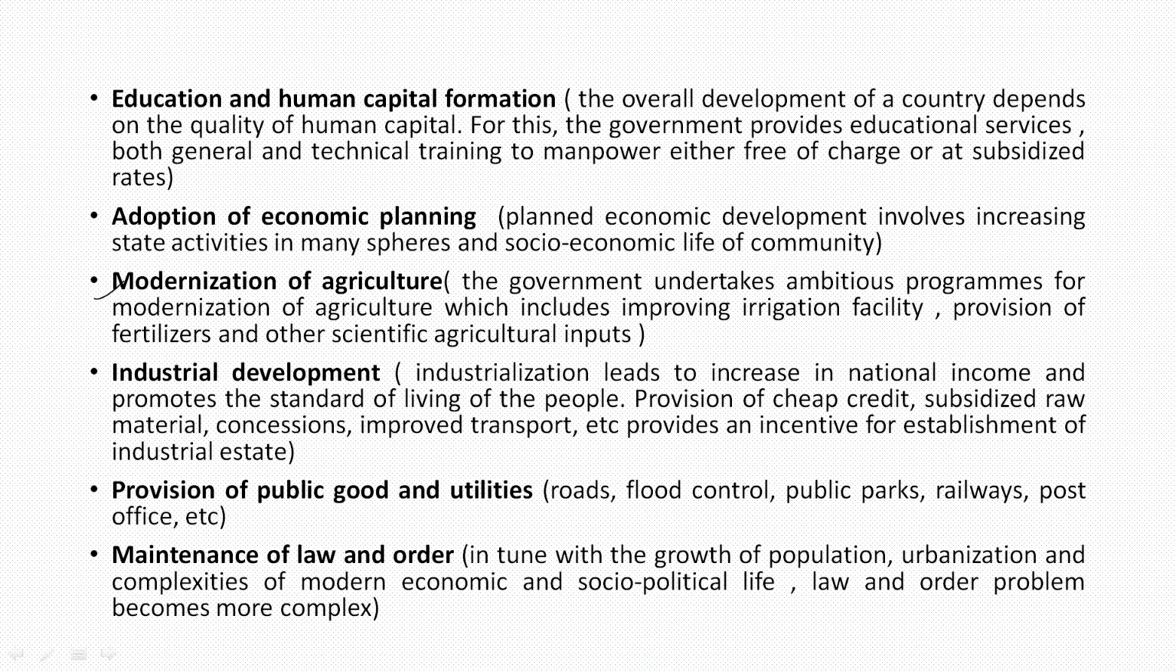Modernization of agriculture. Many economies in the world are agrarian based economies, and a correlation of agriculture and industry helps for economic growth and development. So, the growth and modernization of agriculture becomes very important. Therefore, modernization of agriculture has also led to increase in public expenditure by improving the irrigation facility, provision of better fertilizers, more scientific agricultural inputs for better quality products.